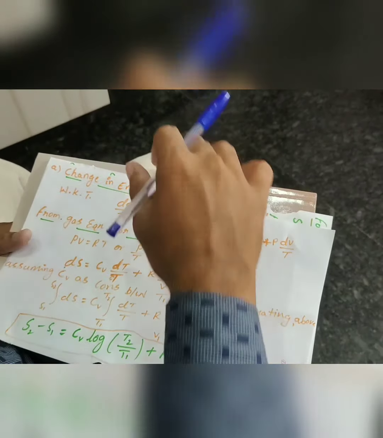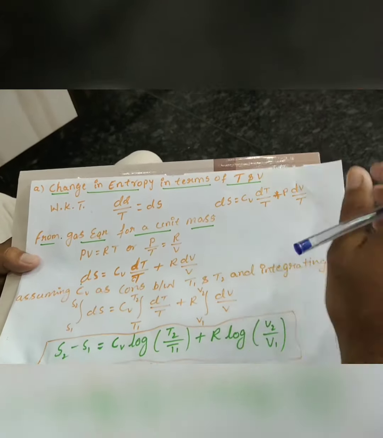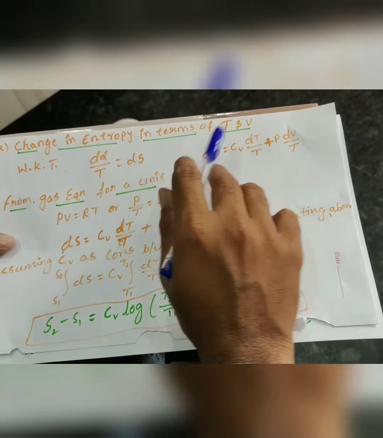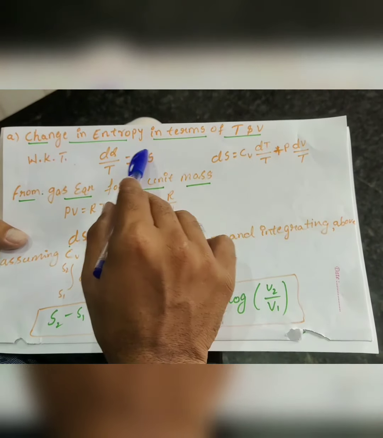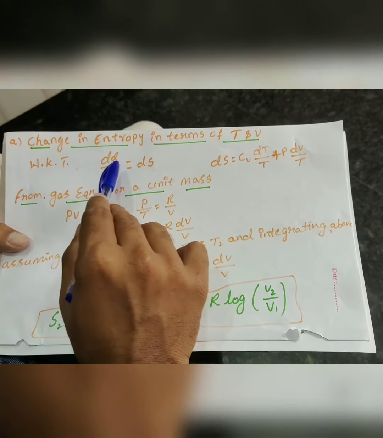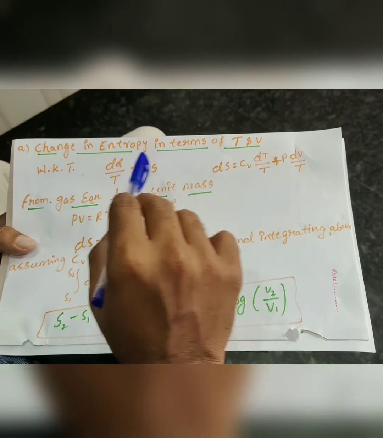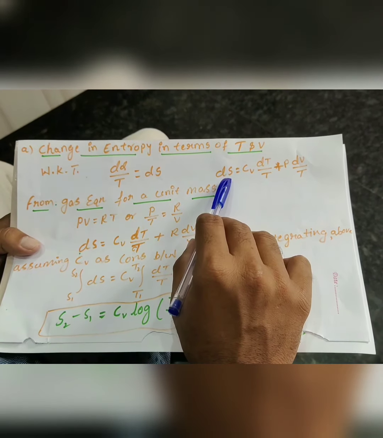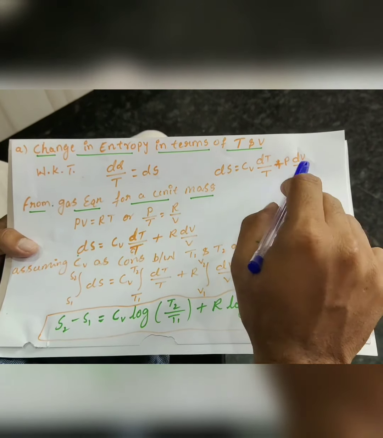Now we are calculating the change in entropy in terms of temperature and volume. This is our change in entropy, dQ upon T is equal to dS. So this is our last equation that we got: dS is equal to Cv dT upon T plus P dV upon T.